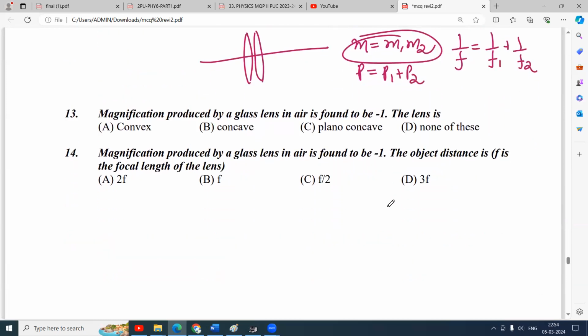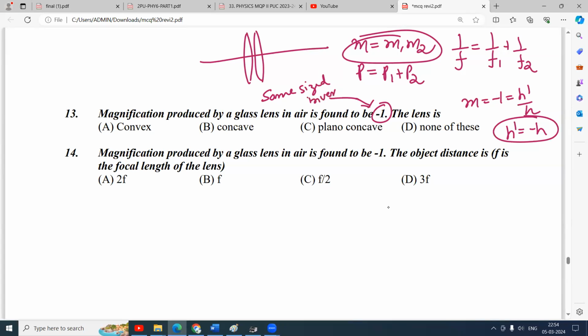Magnification produced by a glass lens in air is found to be -1. If magnification is -1, then H dash is equal to -H. What do you mean by that? H dash equal to -H means the object is above the principal axis and the image is extended below the principal axis, and the sizes are same. So it is a same sized inverted image. Negative sign says that it is an inverted image.